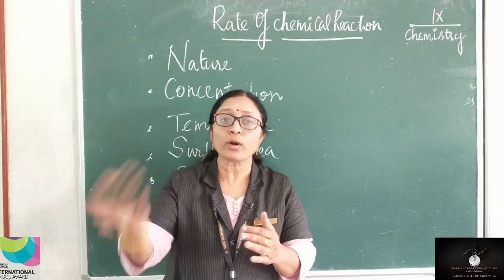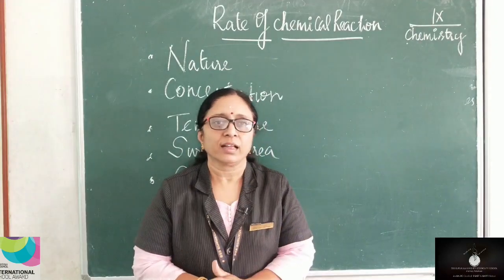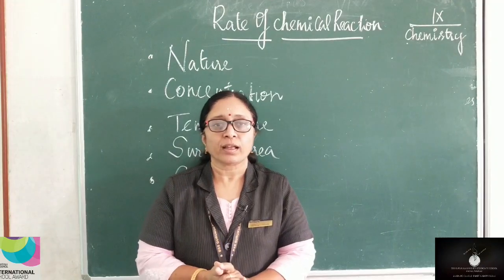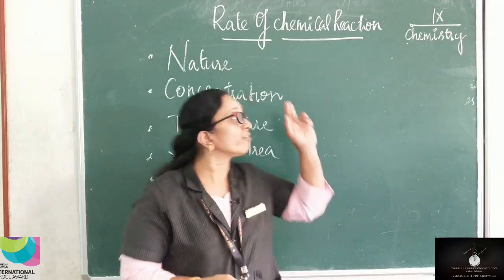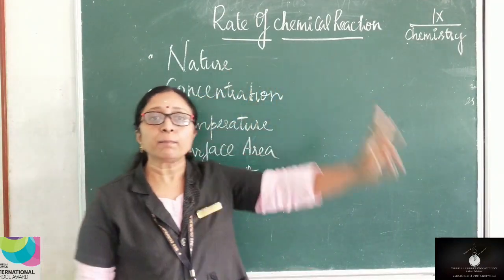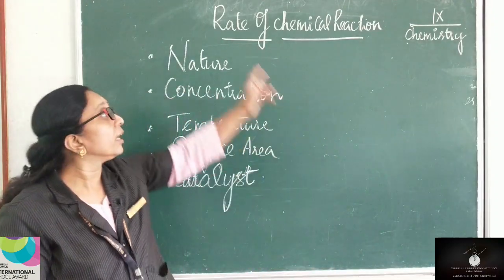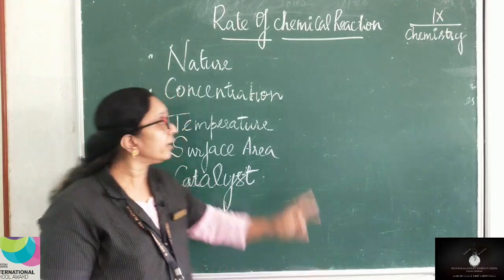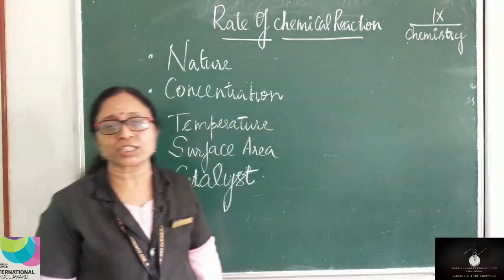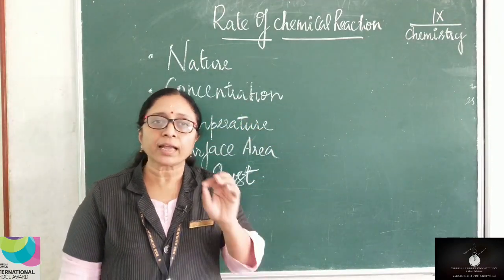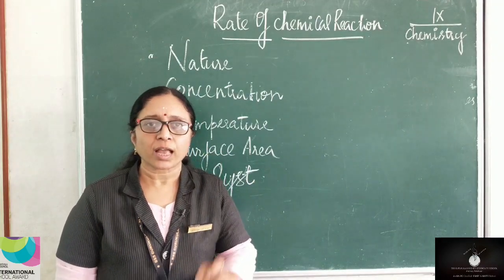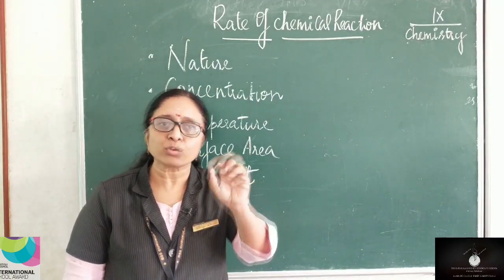Magnesium is more reactive than zinc. That is why the reaction was faster in the first test tube, isn't it? So the nature of reactants plays an important role in increasing the rate of a reaction. What is the next factor? Concentration. Okay, let me take dilute HCl and concentrated HCl, and we will add magnesium ribbon to both.